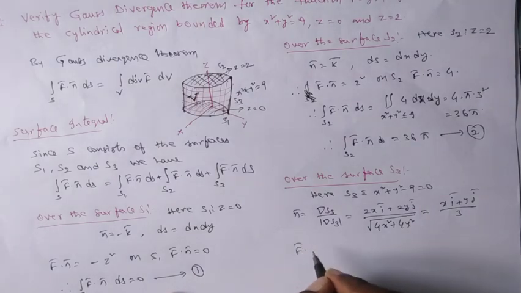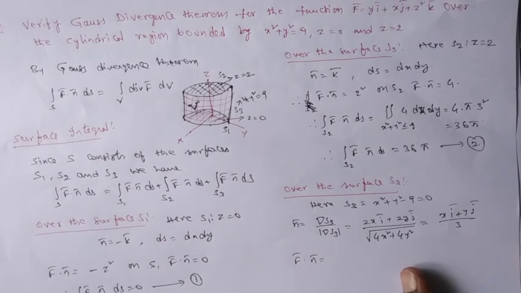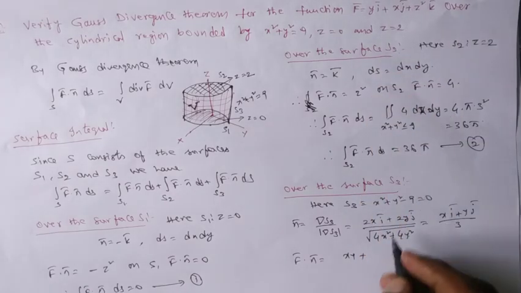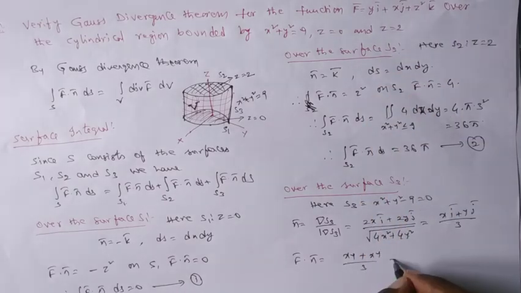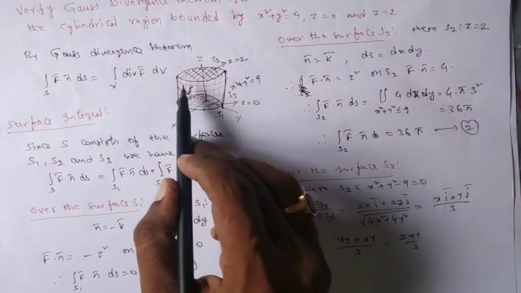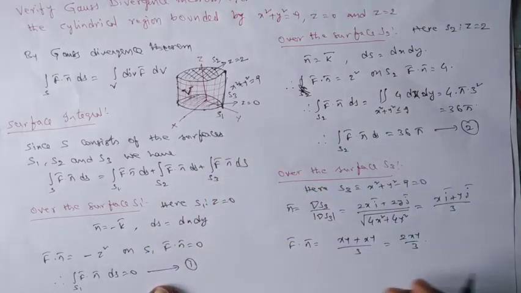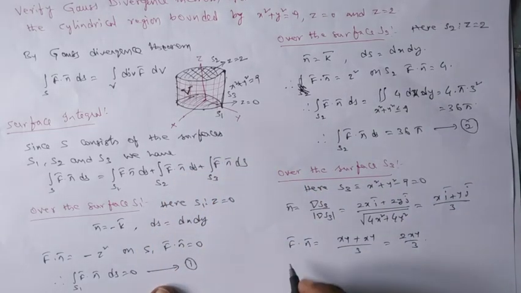So f bar dot n bar becomes, if you observe this again, f bar y into x, it is xy plus y into x, that is again xy, by 3, that is 2xy by 3. So now this is our surface. It should be projected onto any one of the coordinate planes, either xz plane or yz plane. So you may take your own way. So I am considering this like this.